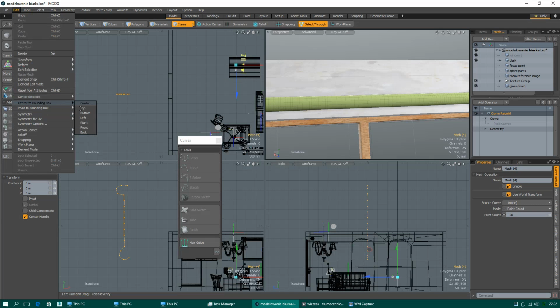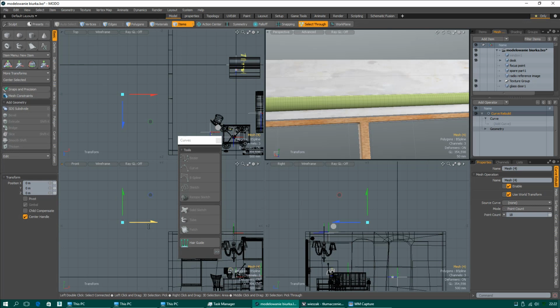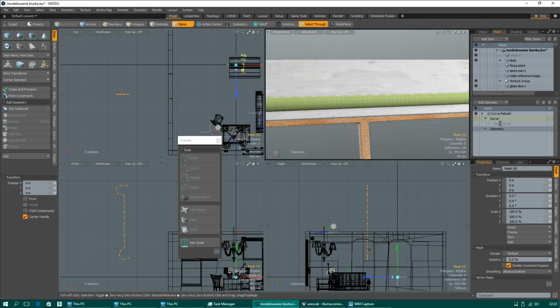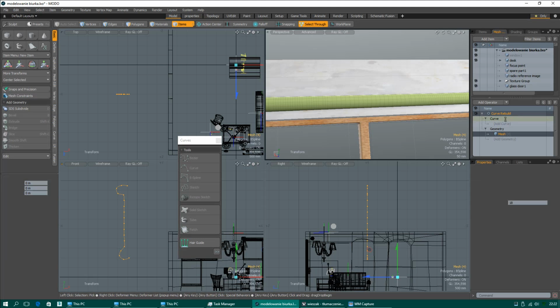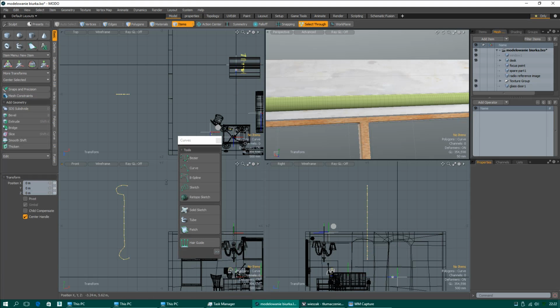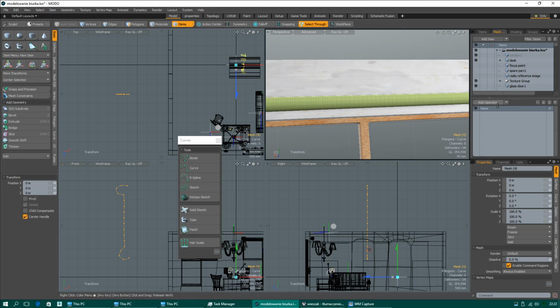I need to center the selection first. Oh no, come on Modo. It was working before. Why don't you want to work now? I think I must select everything, including geometry, because it was working before. Yes, now it works. Sorry guys, I had to just select the operator to be deleted.